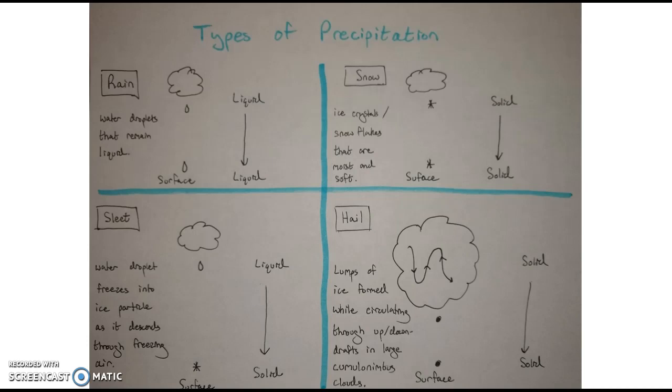Sleet starts off as rain with a water droplet, but as it descends through cold air, it freezes into an ice particle by the time it reaches the Earth's surface. Hail are lumps of ice formed by circulating through a large cumulonimbus cloud. As they go up and down the cloud, they have a larger mass, and eventually a lump of ice will fall from the cloud until it reaches the Earth's surface.